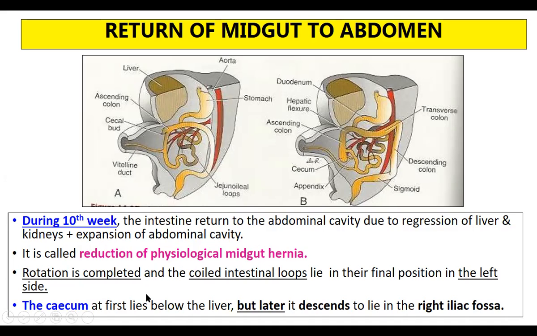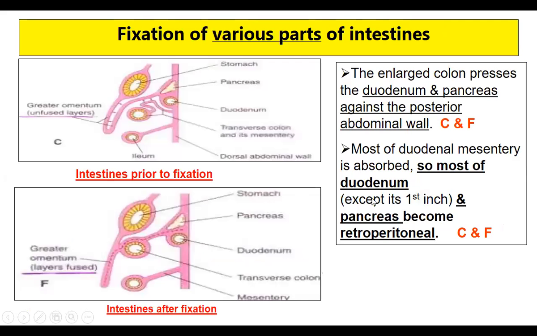Rotation is completed and the coiled intestine loops lie in the final position, that is the left side. Now they start arranging themselves into their normal, proper anatomical positions. The cecum first lies below the liver. If you see here, this is the liver, and just below that is the cecum initially, but later it descends to the right iliac fossa. As the intestine grows, the cecum comes down to the right iliac fossa. That is the normal anatomical position. So now all these organs have rearranged themselves into normal anatomical position.